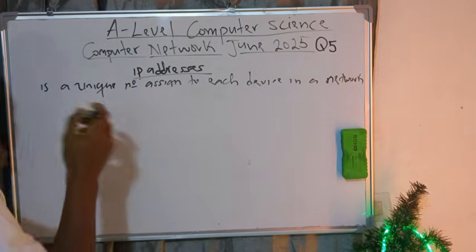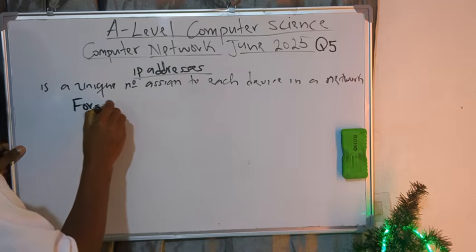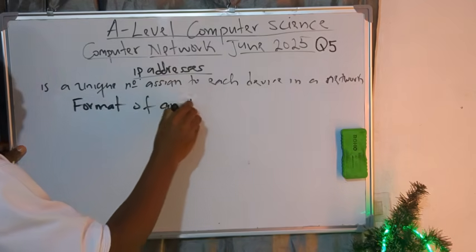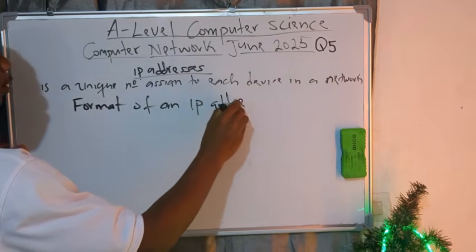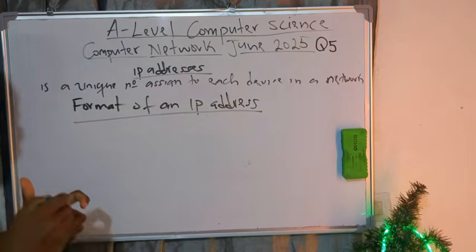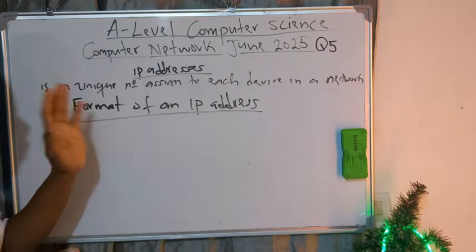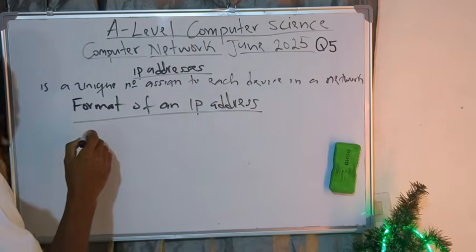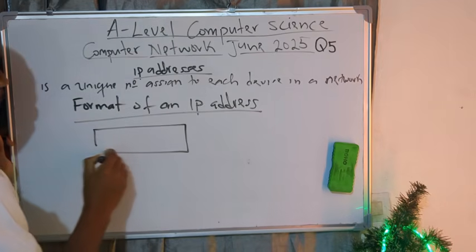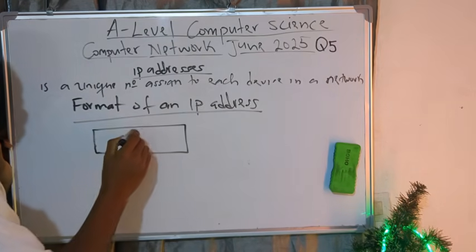The next thing here is to understand the format of an IP address. Once you have understood the format of an IP address, you are done with this thing. Now, concerning the format, you need to know that an IP address is made up of 2 parts.